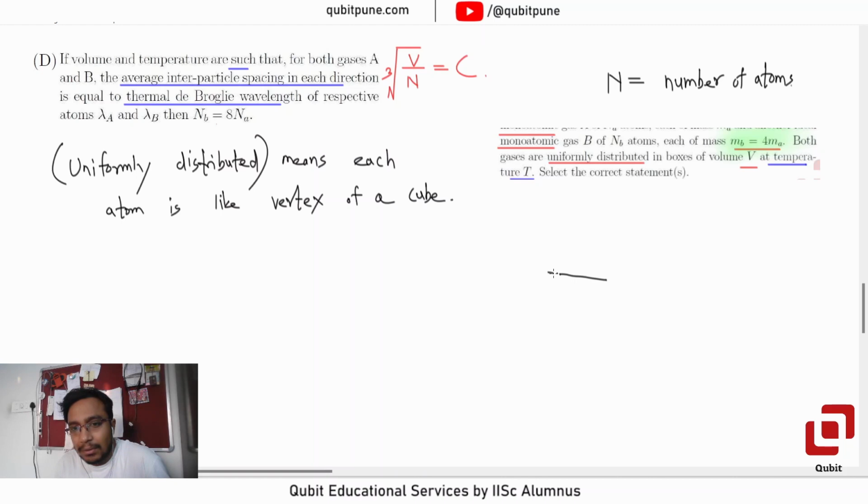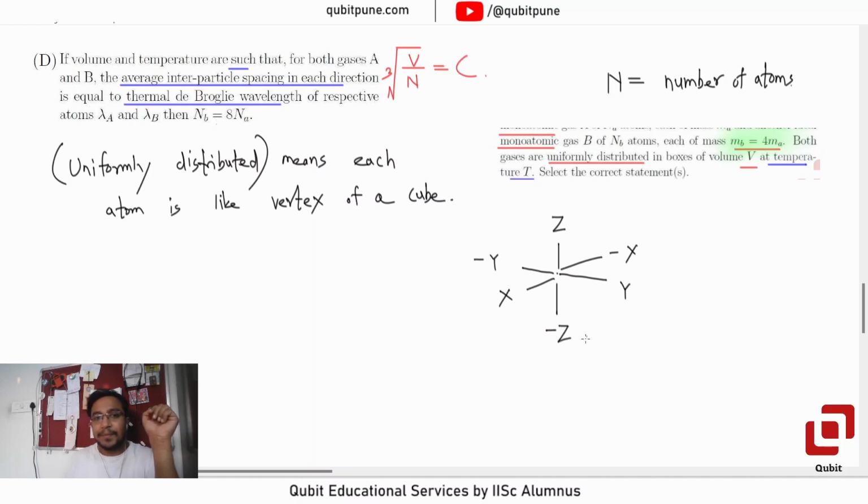1, 2, okay, sorry, not 8. 1, 2, 3, 4, then 5 and then 6. If you consider that atom as the origin, then one along positive x, one along negative x, one along positive y, one along negative y, one along positive z and one along negative z. So it is surrounded by 6 equally spaced atoms. Raise your hands if you understand this.